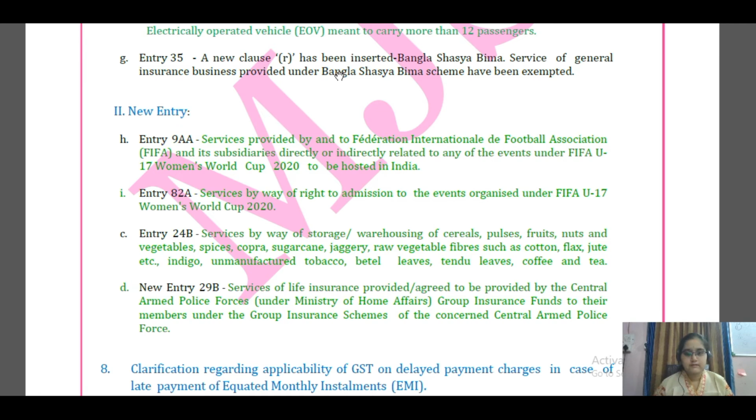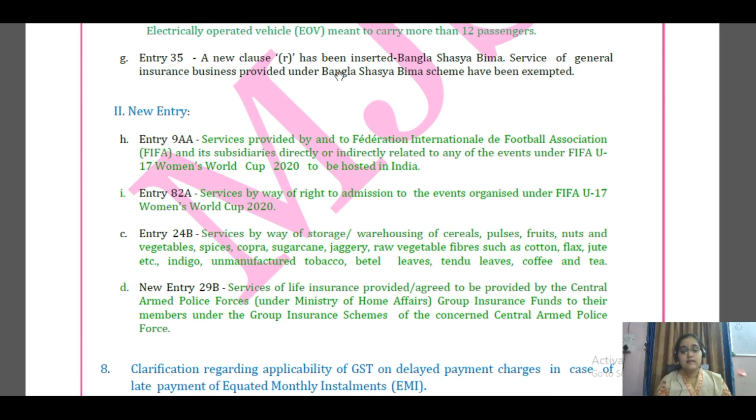Then entry number 24B. Here what's happening, you are providing the services of storage or warehousing service. For what products? You are providing it to cereals, fruits, nuts, pulses, vegetables, spices, sugarcane, copra, jaggery, raw vegetable fibers like cotton, jute, unmanufactured tobacco, betel leaves, coffee and tea. So if you are providing the storage or warehousing services for these products, then as per entry 24B you will be getting an exemption and you need not pay any GST for providing these services.